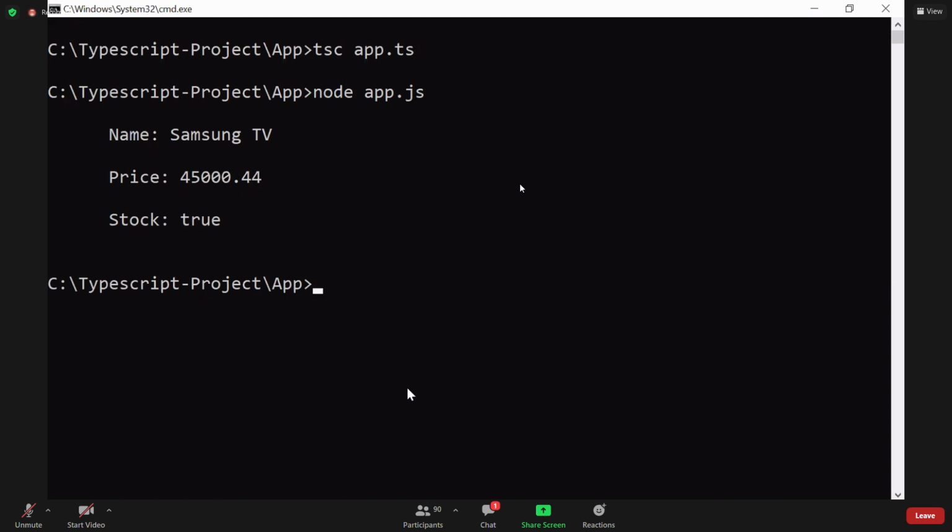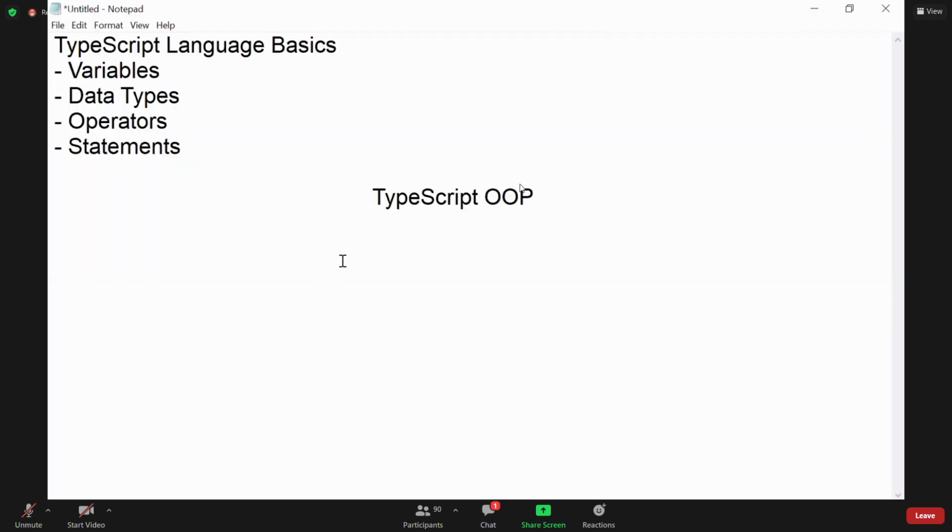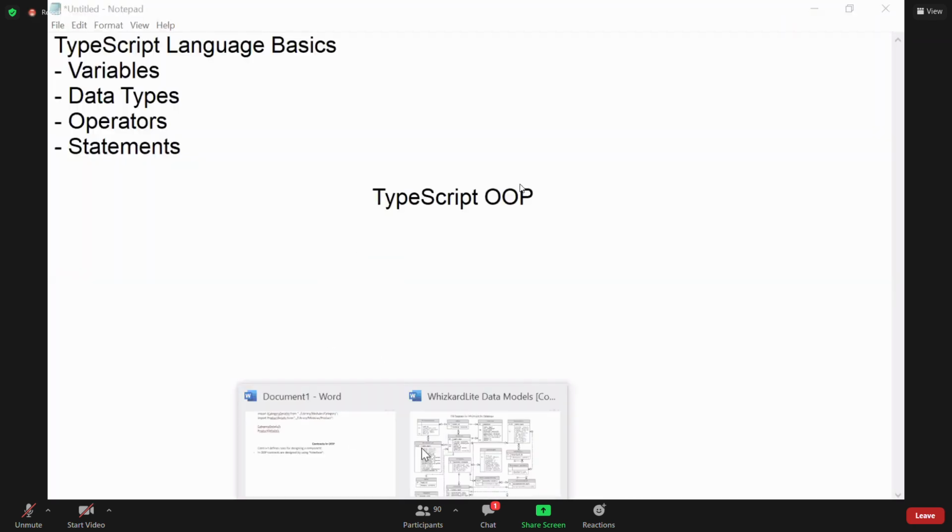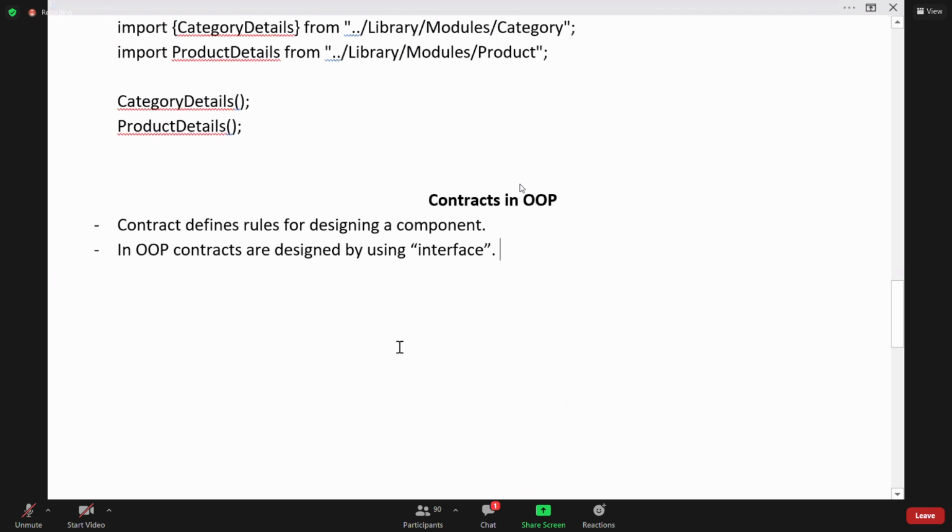So we have just learned how to design contracts. How do we design the contract? This is very basic. So many things are there. Syntactically, how you define: export, you can use default also, then interface and the interface name.